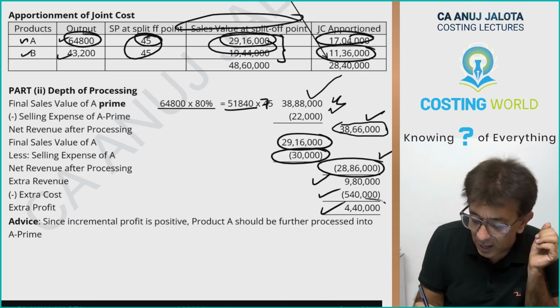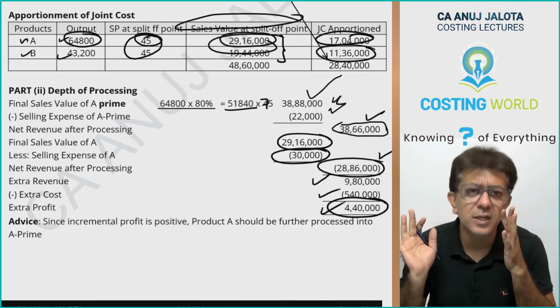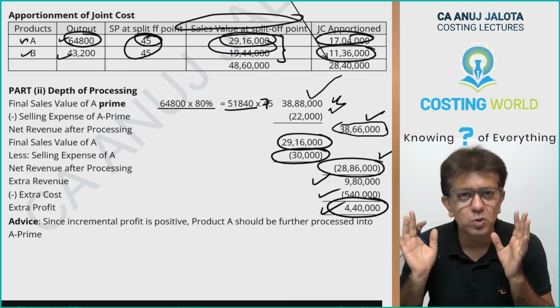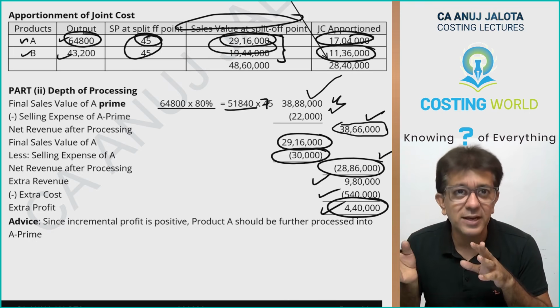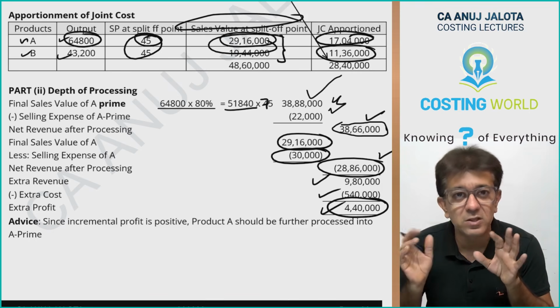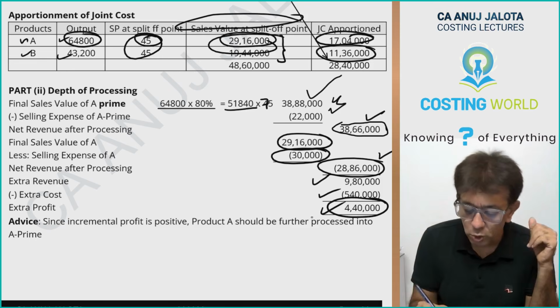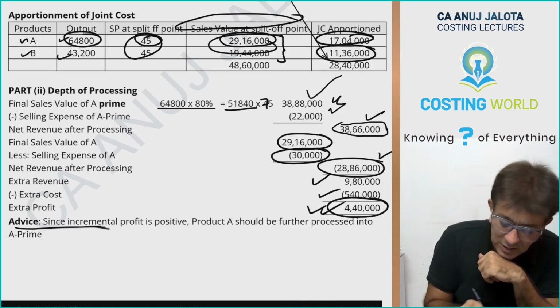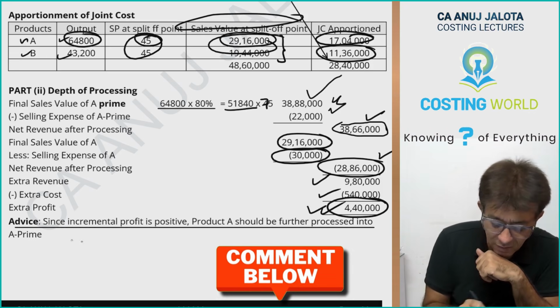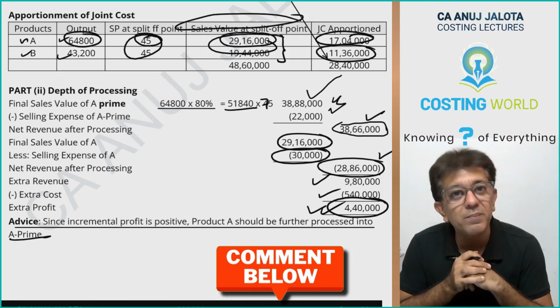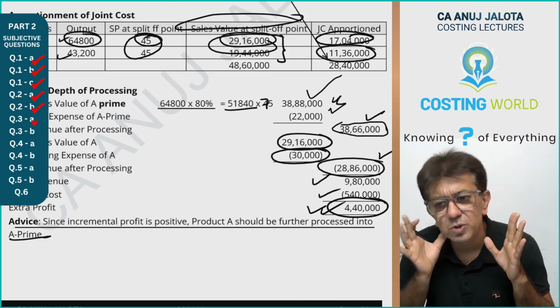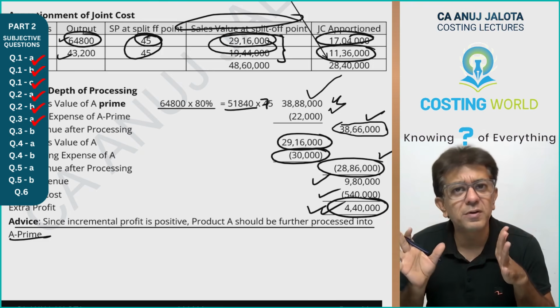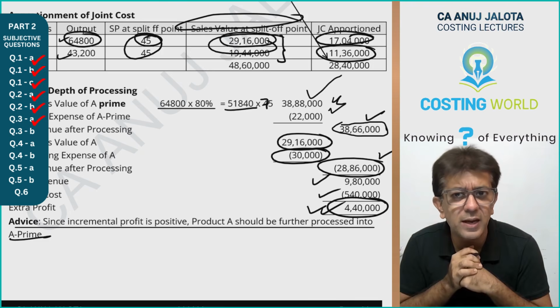You will be getting marks in part 2 only based upon this answer. You might not even ask me, sir, I did not take the S&D expenses up and so on. How many marks will get reduced? 0. You should be getting this particular thing over here. So advice: since incremental profit is positive, A should be processed into A prime. That's it about this entire question. Not very difficult if you know the fundas of joint products and byproducts. Okay, this thing is done.